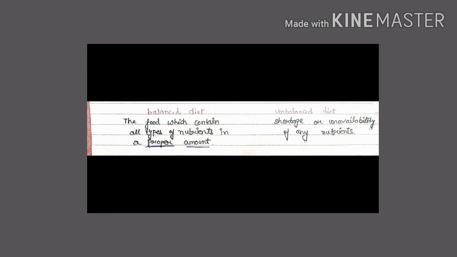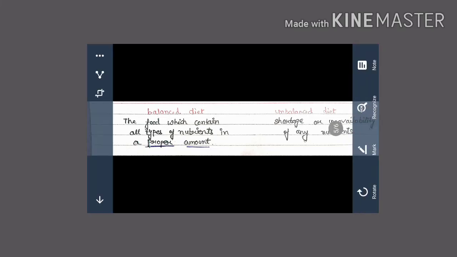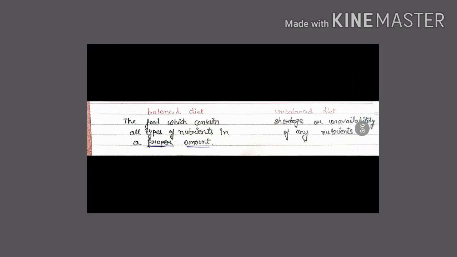If any nutrient is either less or more, it will have some adverse effect on our body. So a balanced diet is the food which contains all the nutrients required for maintenance of our body.